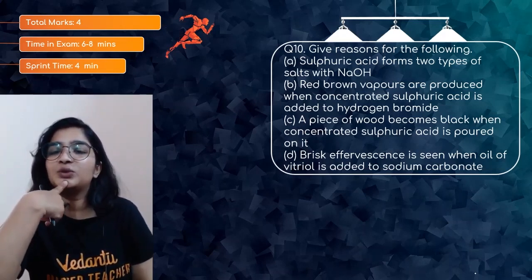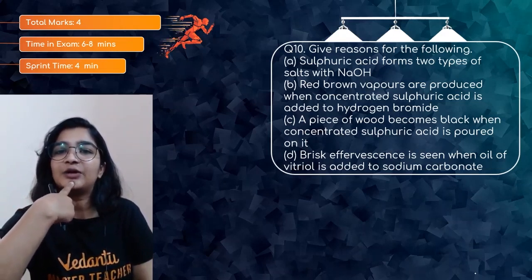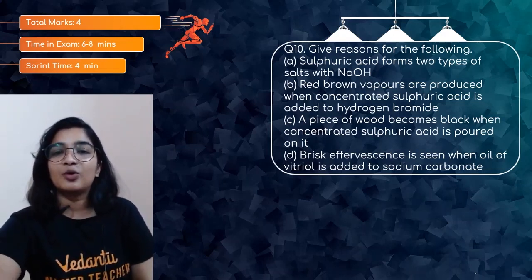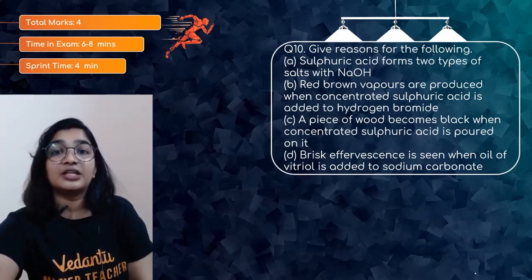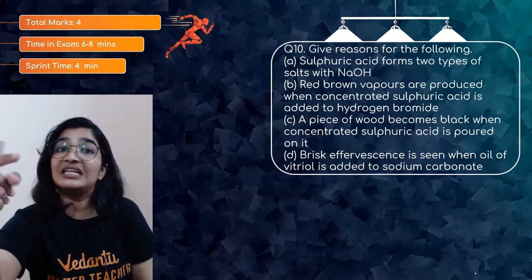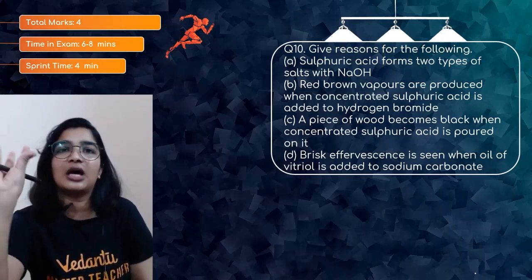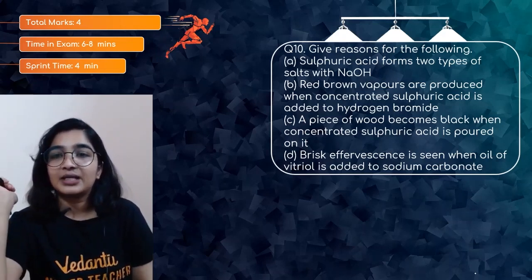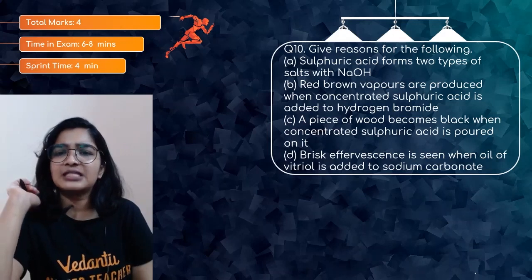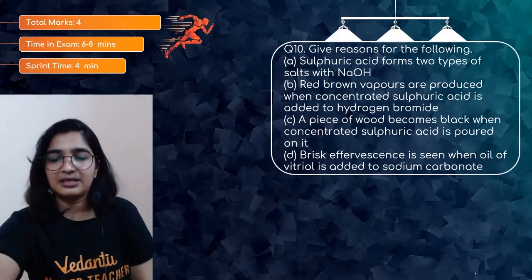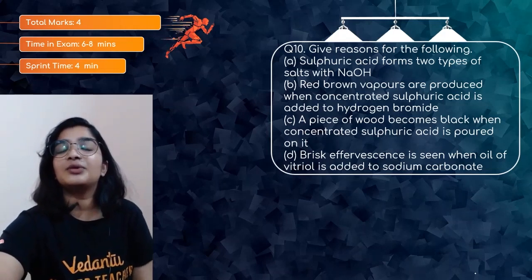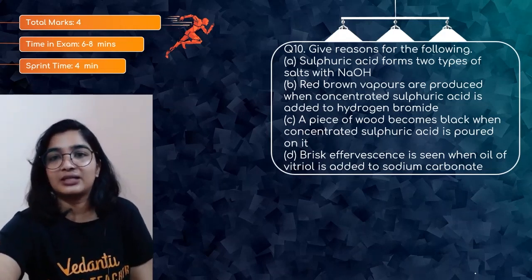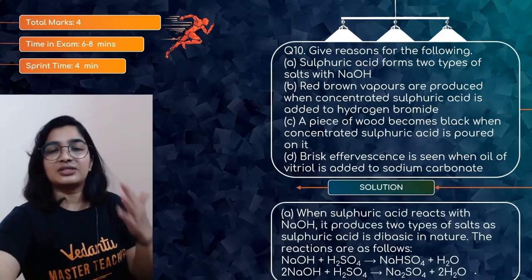Red-brown vapors are produced when concentrated sulfuric acid is added to hydrogen bromide because there will be liberation of bromine gas. A piece of wood becomes black when concentrated sulfuric acid is poured on it because there will be formation of carbon, because sulfuric acid is also a very good dehydrating agent. You'll be left with carbon, so that is the reason for the formation of black color. Brisk effervescence is seen when oil of vitriol, that is H2SO4, is added to sodium carbonate because there will be evolution of carbon dioxide. So we have already given the answers, but let me just read it to you again